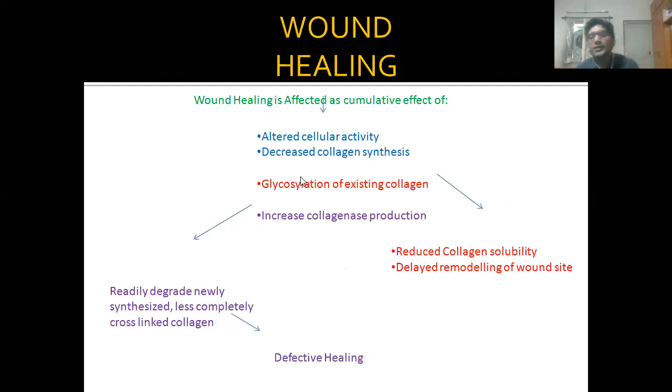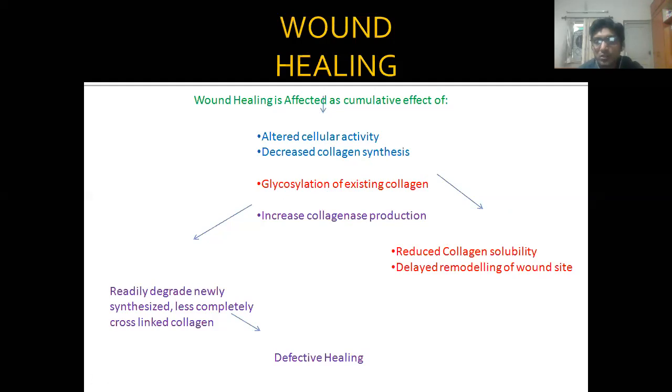How does it affect wound healing? Basically due to altered cellular activity, decreased collagen synthesis. So due to glycosylation of existing collagen, there is increased collagenase production and collagen becomes more stable. So there is reduced collagen solubility and delayed remodeling of the wound site. So it affects glycosylation of collagen. So basically due to formation of AGEs, wound healing is affected.